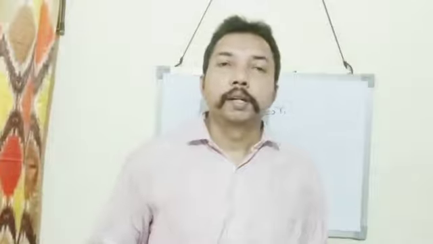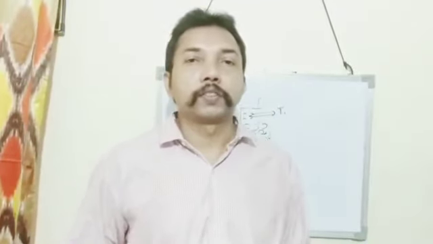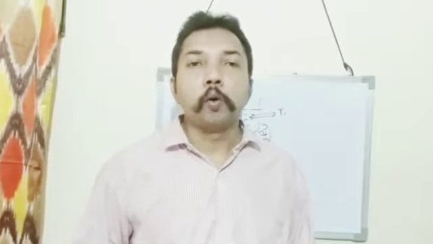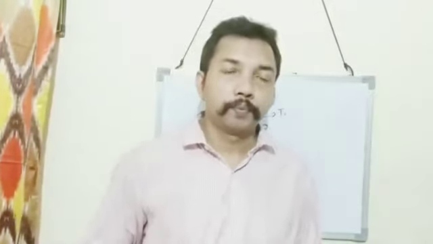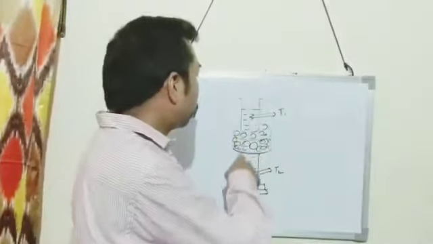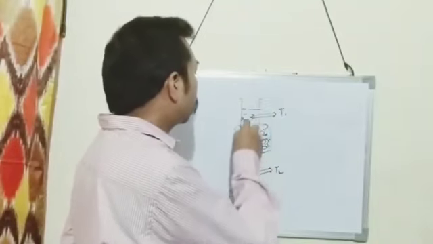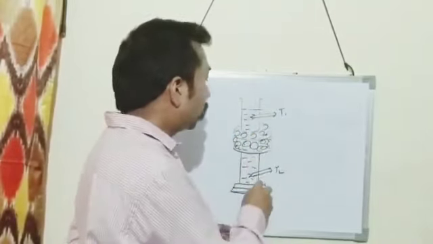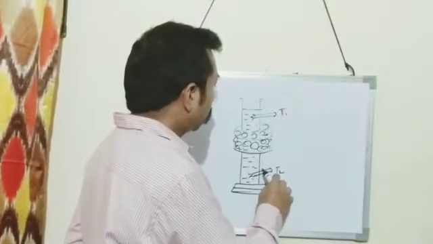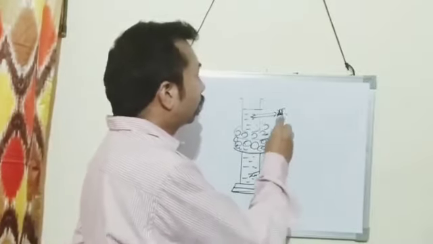The next topic is demonstration of anomalous expansion of water using Hope's apparatus. Hope's apparatus consists of a metallic cylinder having two holes, one at the top and one at the bottom.